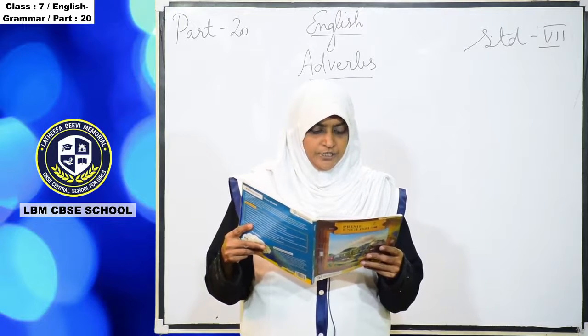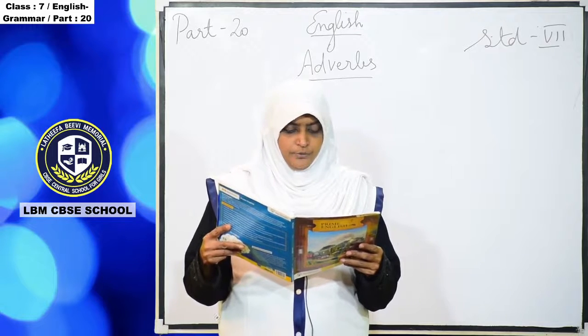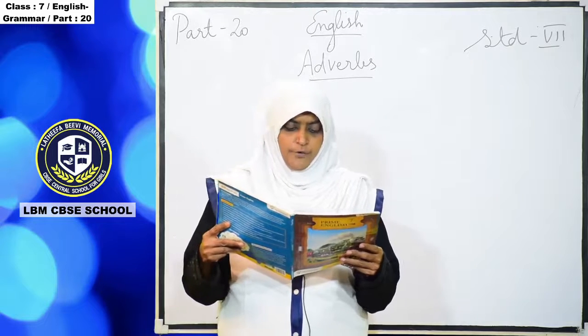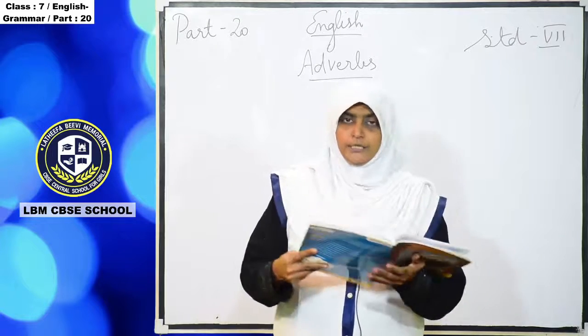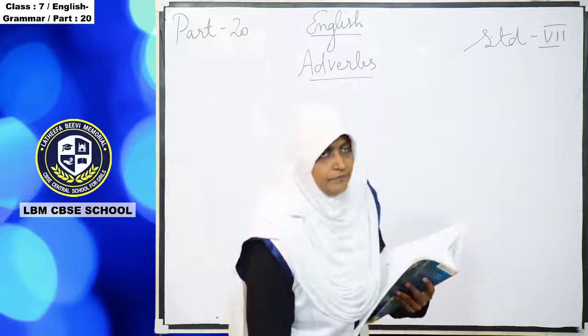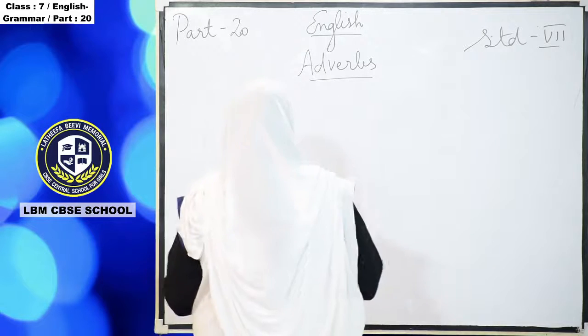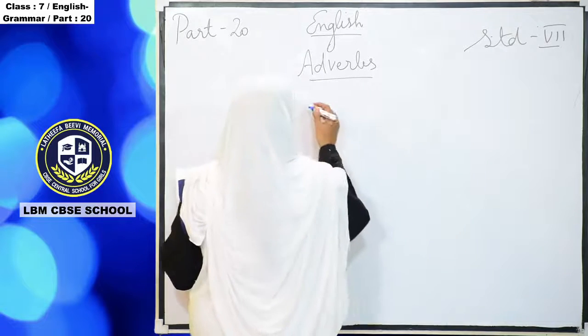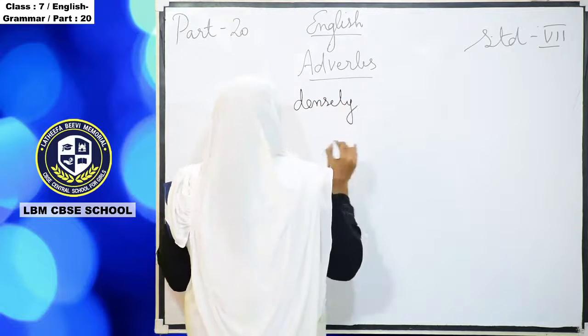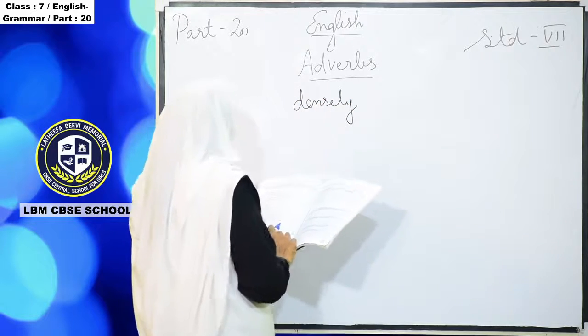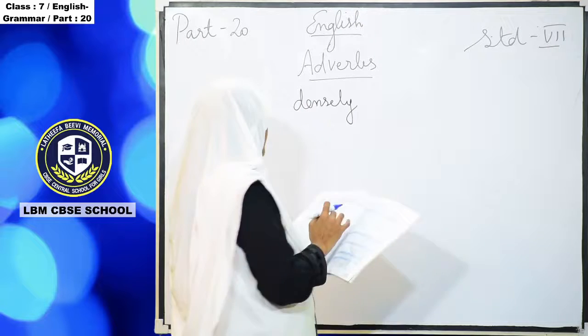On one occasion, I went to the Sahyadri Hills, a densely forested region in Karnataka. So here the word densely they have given. And then, his eyes seemed to welcome me warmly.